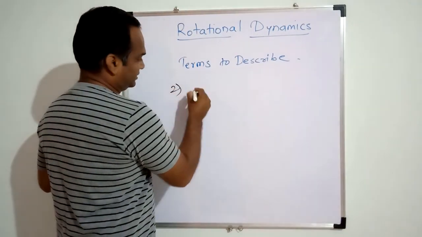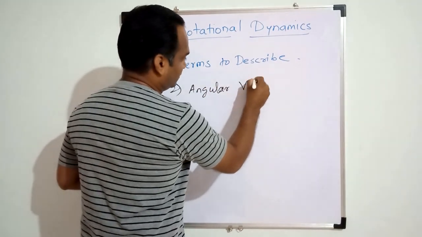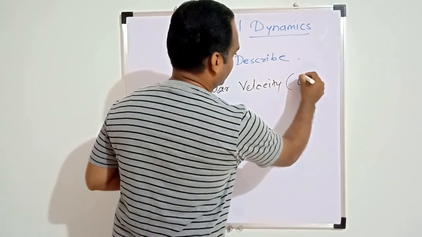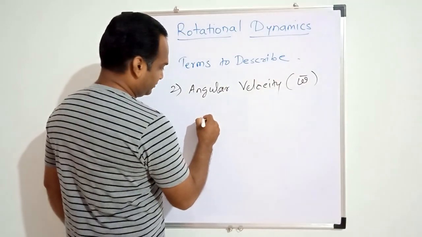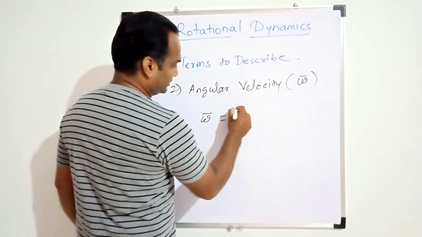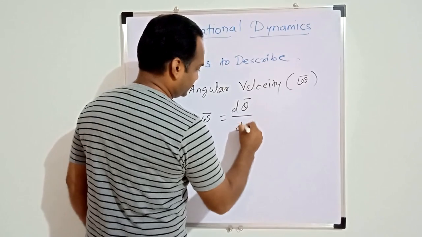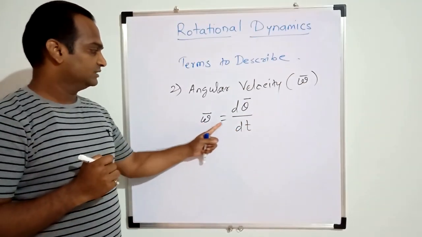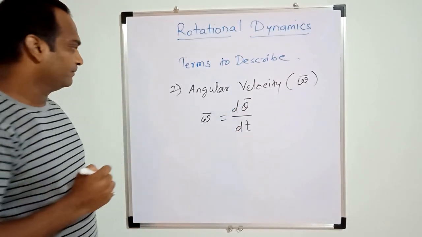The second term is angular velocity, denoted by omega. The angular velocity omega is the change in angular displacement with respect to time.